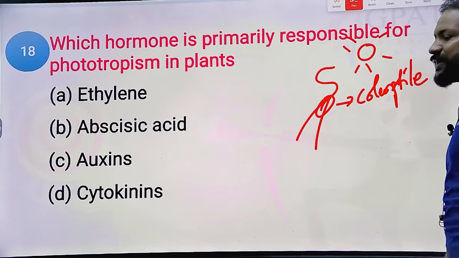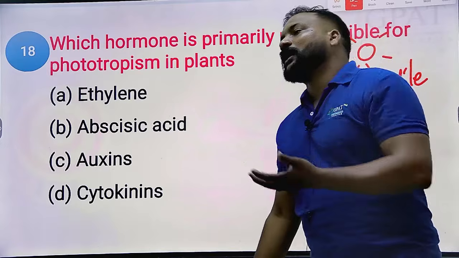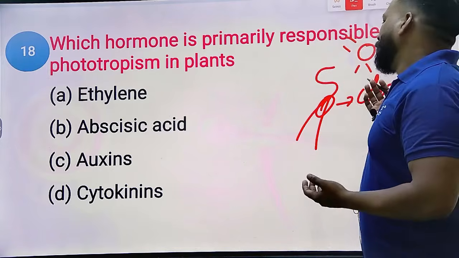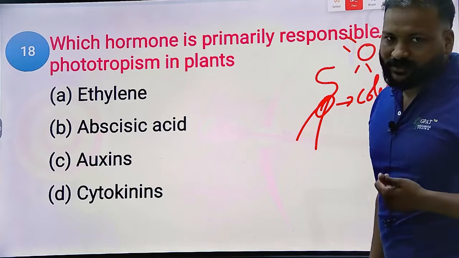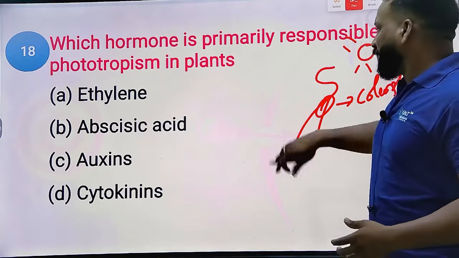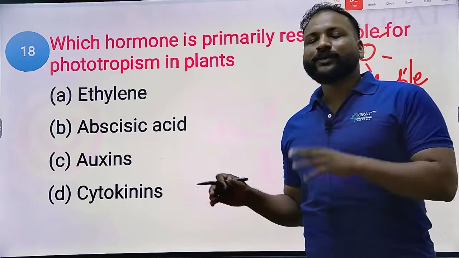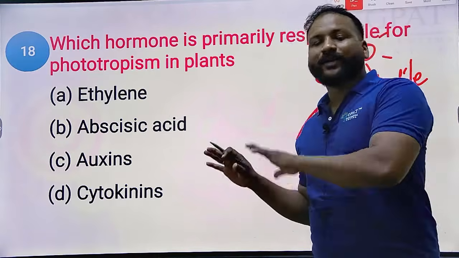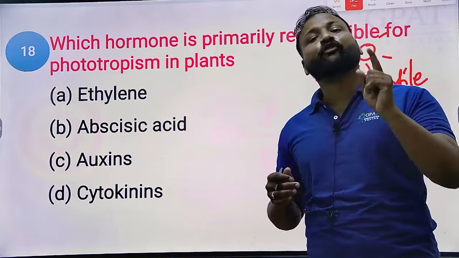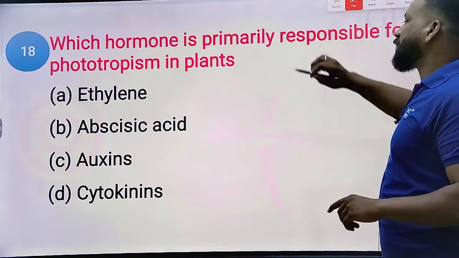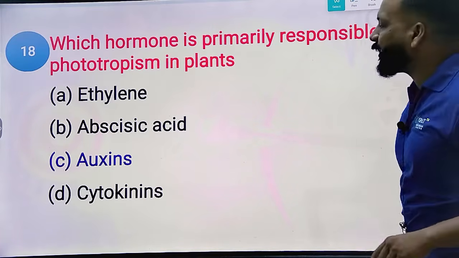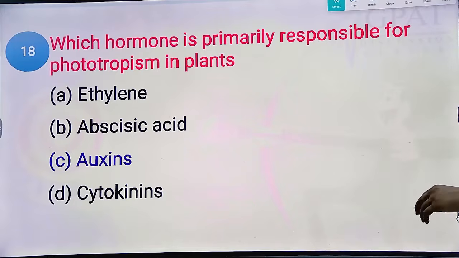That's the reason if you see any tendrils or creepers, they won't grow in a single direction. They will grow in different directions based on phototropism. Clear? And for that phototropism, which hormone is responsible? Undoubtedly option C, auxin is responsible for phototropism.